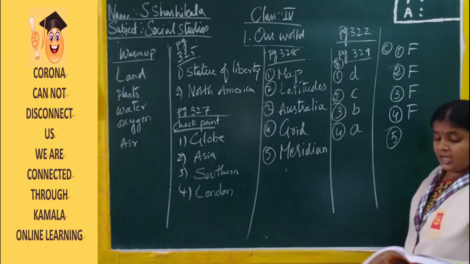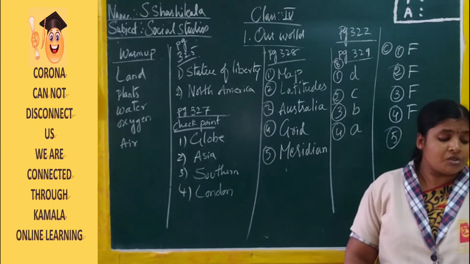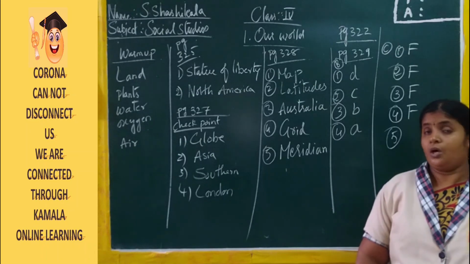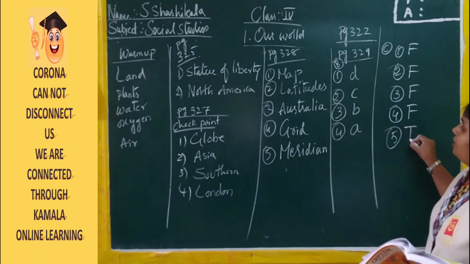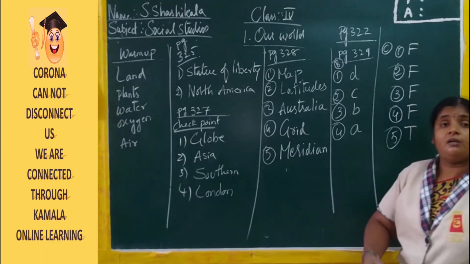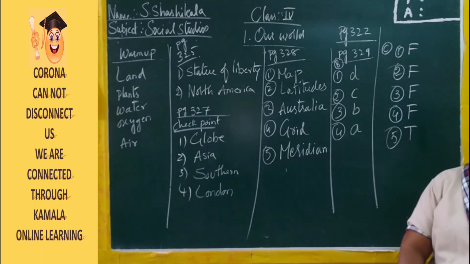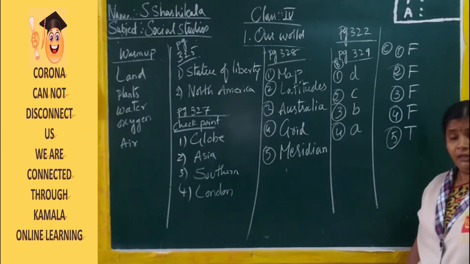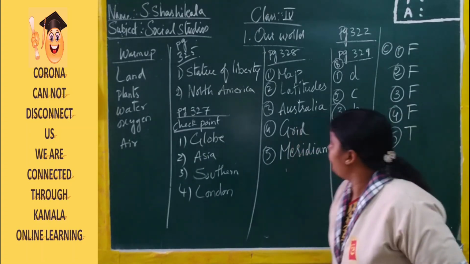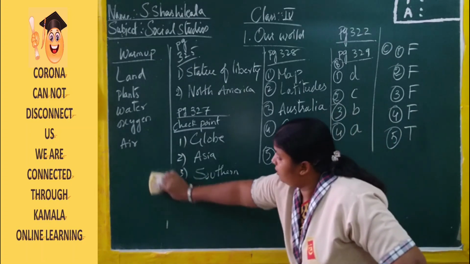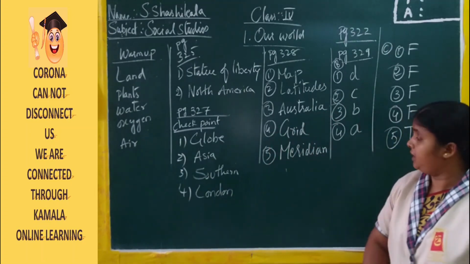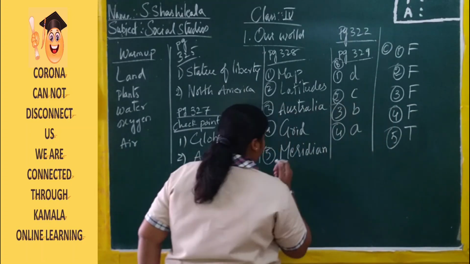Now fifth one, last one. The longitudes run from north to south. Yes, this is the correct answer. So answer will be true. With this we have done our exercises of lesson number 1. Right? Now here your homework will be, please copy all these things in your textbook neatly and without mistake.